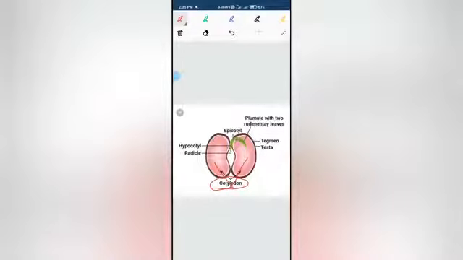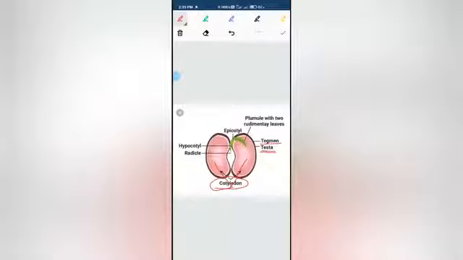Now the seed coat has two parts. The outer covering is called the testa, and the inner membrane of the seed coat is called the tegmen. So it has two layers: the outer one is called testa and the inner one is called tegmen.